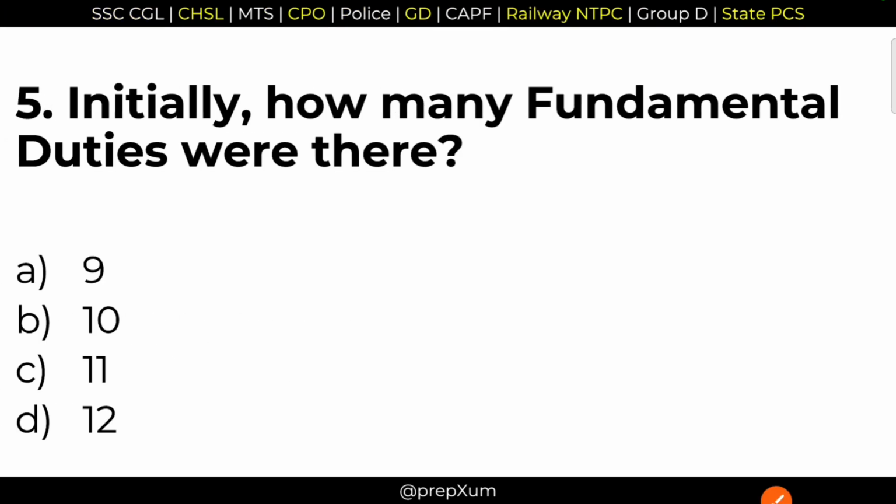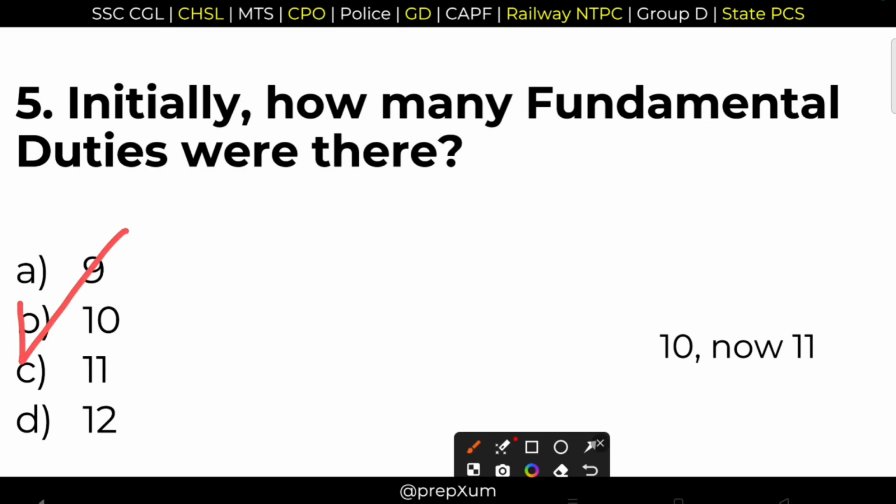5. Initially, how many fundamental duties were there? Remember that at the time of inclusion, there were 10 fundamental duties. But now it is 11. Option B is the correct answer. But if it is asked how many fundamental duties are presently available, then the number is 11, not 10.